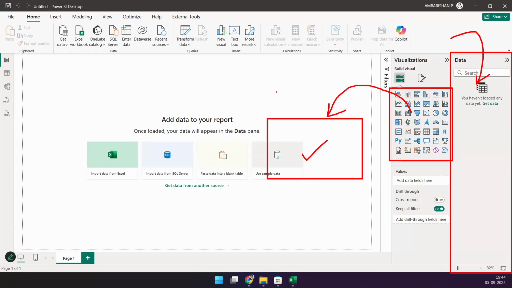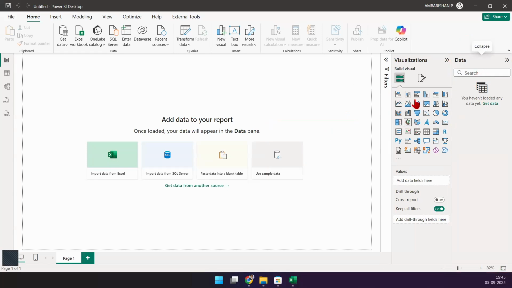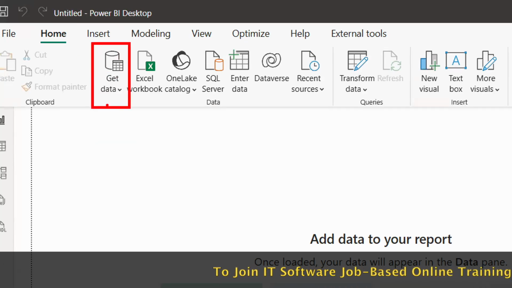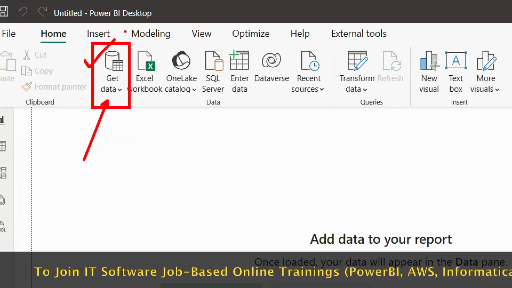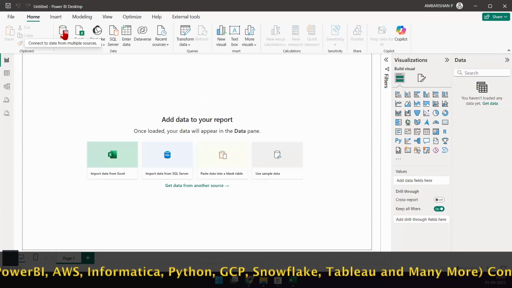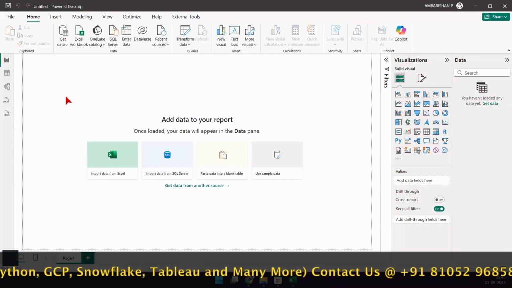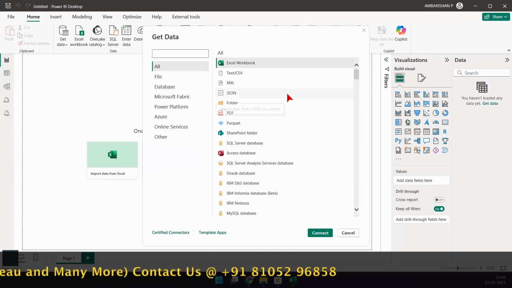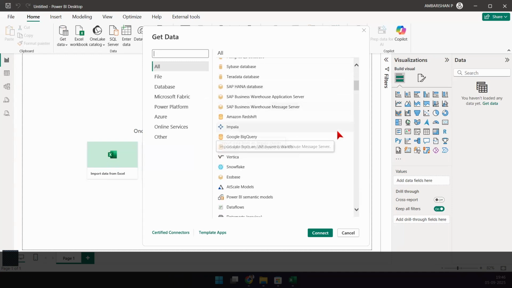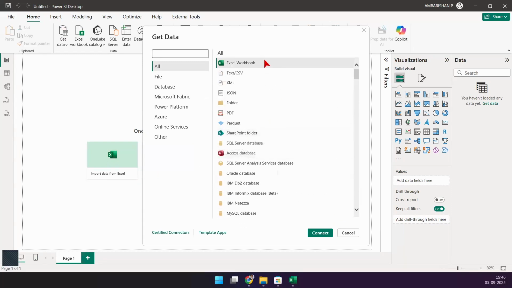Have a look. We need data to work on, and then we'll start working on some visuals. But before we load the data, we'll see there are a lot of challenges, and I want you to look at all of this in a proper fashion. The very first thing we will do is get to our data, correct? So let's use that icon to get to our data. Just click on this icon, and that will offer you a dialog box like this, where you can see a variety of data sources from where I can import my data. The data can lie in an Excel workbook.